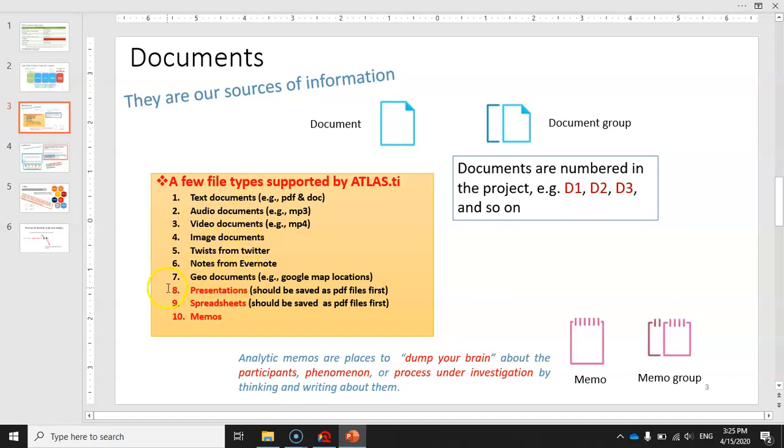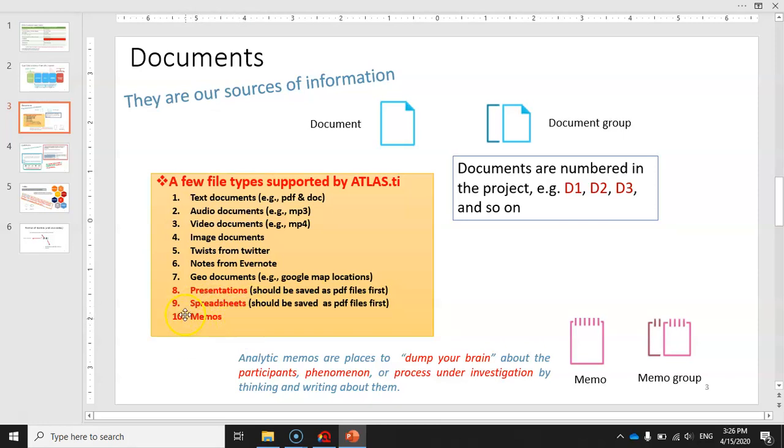But please note that you cannot directly import presentations or PowerPoint files as well as spreadsheets or Excel files into ATLAS.ti. Before you import them, you have to save these files as a PDF file and then import them into ATLAS.ti. In other words, you won't be able to directly import presentations or spreadsheets into ATLAS.ti.